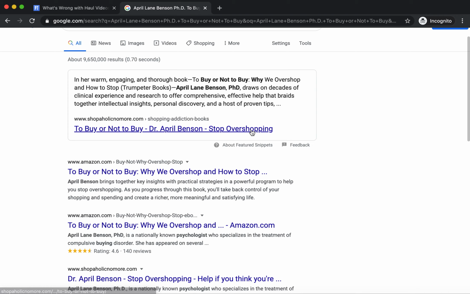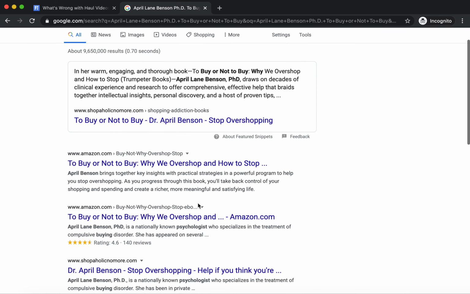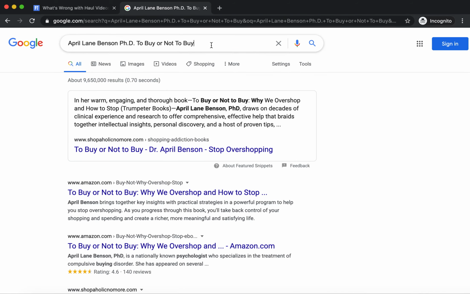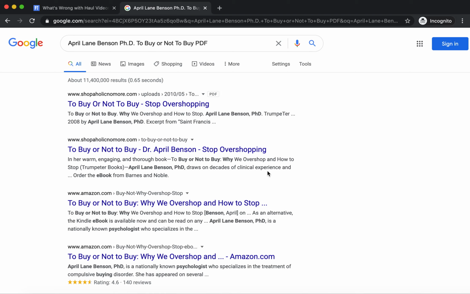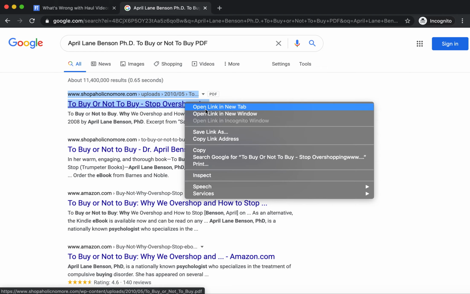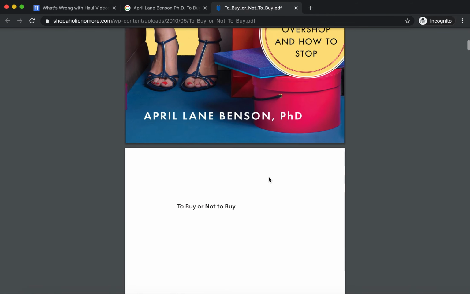It looks like "To Buy or Not to Buy" is her book. It's on Amazon, but we probably don't want to read an entire book, or if we wanted to read the book, we probably wouldn't want to buy it. So, speaking of "To Buy or Not to Buy," let's see just for kicks if there's a PDF of this book floating around online. Looks like we're getting an example of something here. "To Buy or Not to Buy." Okay, so this could be good.